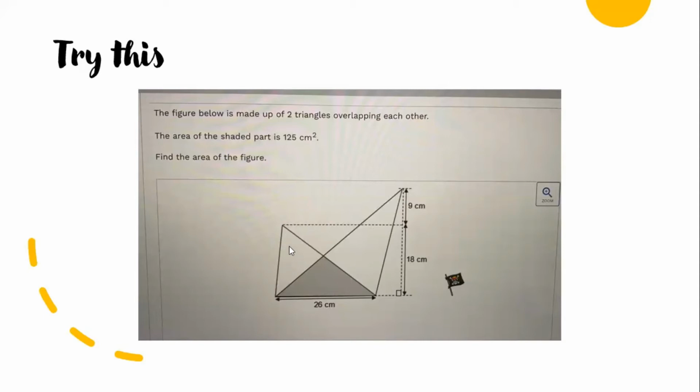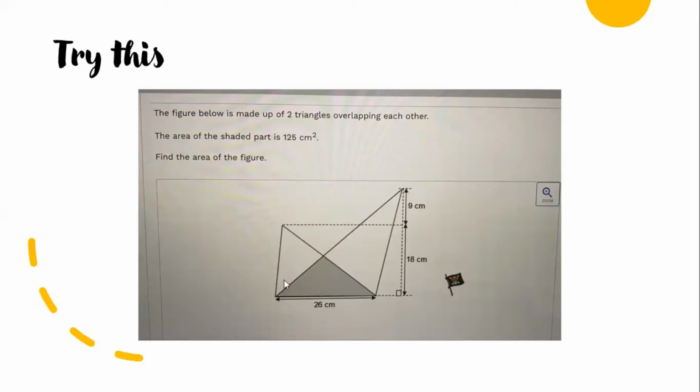This is another triangle over here. The height of this triangle is how much? 18, from here to here is 18 cm. This one is not a straight line, but this one is a straight line. From this point to this point is a straight line.